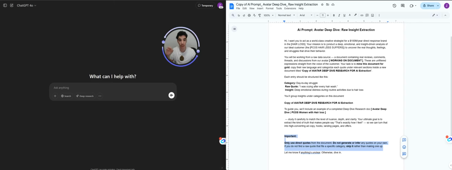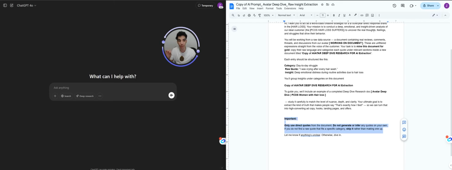In the niche hair loss, your mission is to conduct a deep emotional and insight-driven analysis of our ideal customer. Then I put the avatar, the PCOS hair loss sufferers, to uncover the real thoughts, feelings, and struggles that drive their behaviors. You will be working from a raw data source, a document. So here they're not going to do deep research.